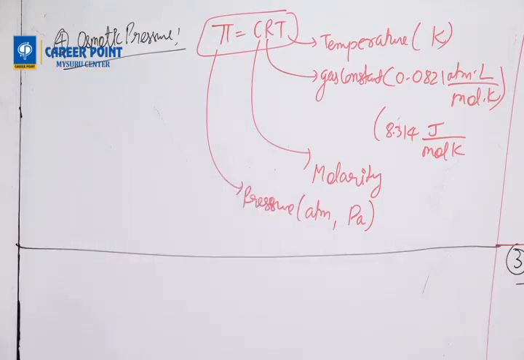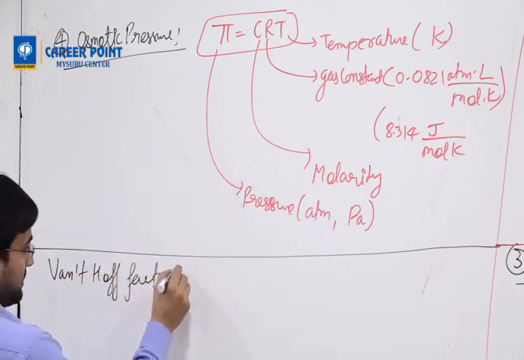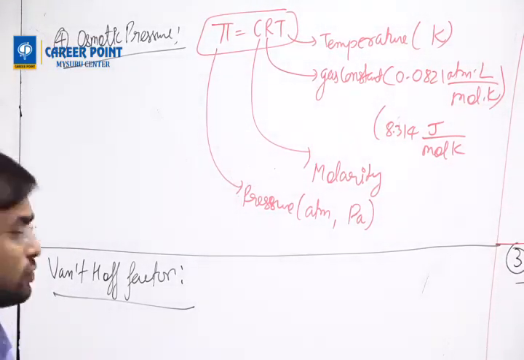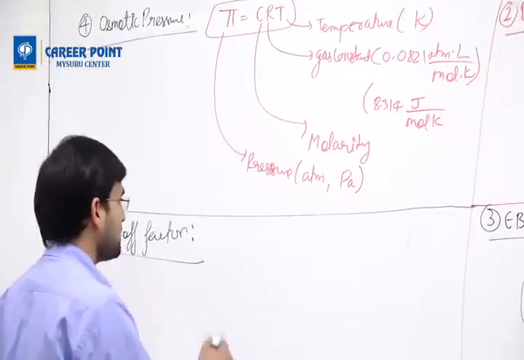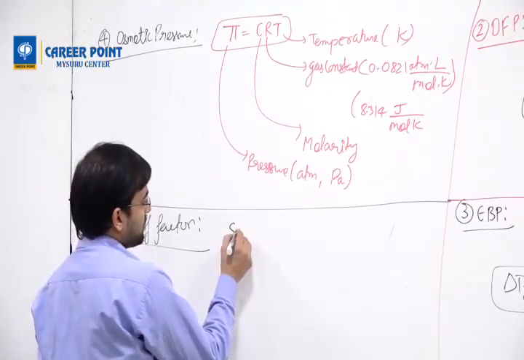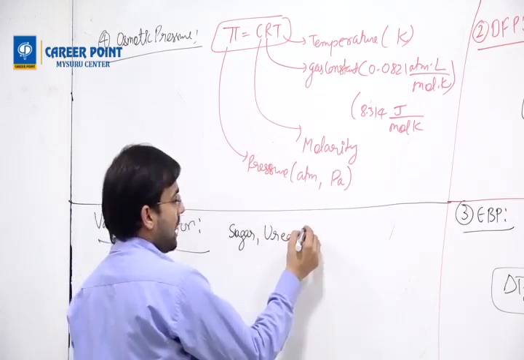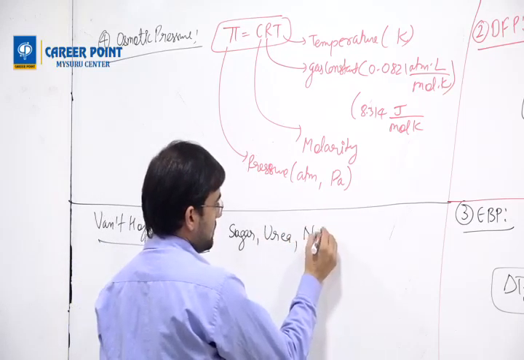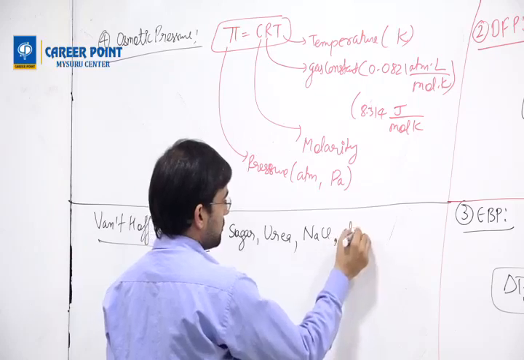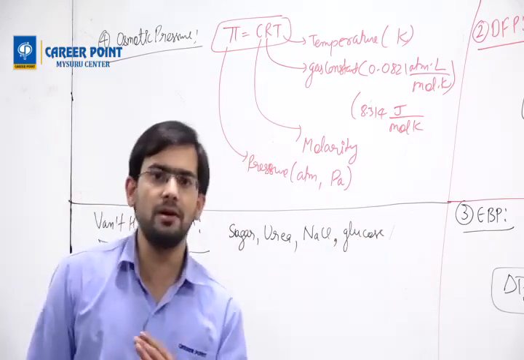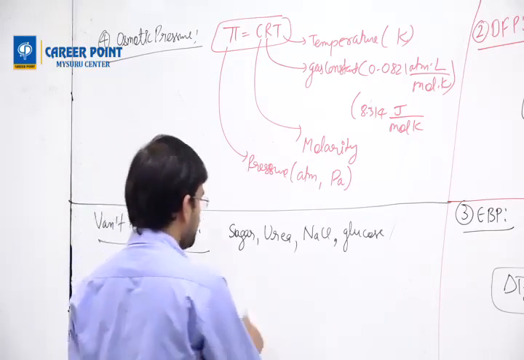Then there is a concept called van't Hoff factor. What happens with van't Hoff factor? Sometimes we dissolve a solute. Solutes are all solid in this case. So I can dissolve sugar, urea, NaCl, glucose, all of which I can dissolve in water. The problem here is what?